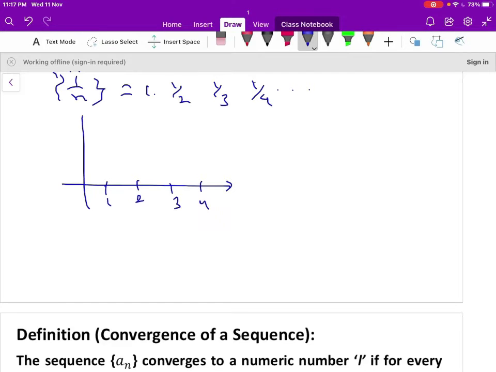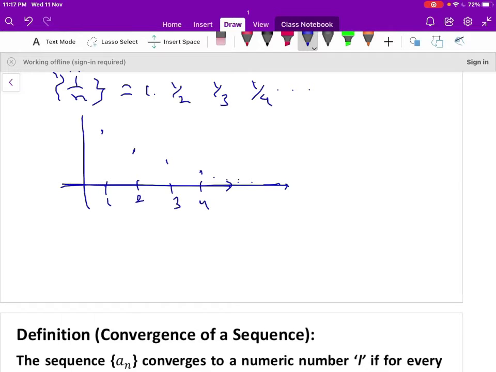When n is 1, we plot the first term. When n is 2, 0.5. When n is 3, that is 0.33. When n is 4, 0.25 and so on. It is a decreasing sequence. When n increases, it approaches 0 here.